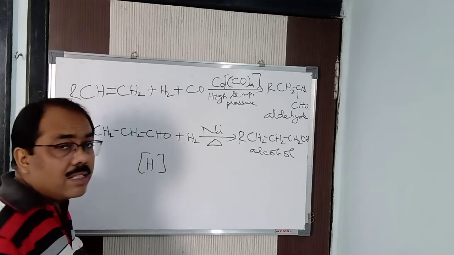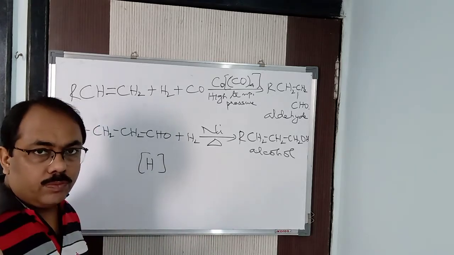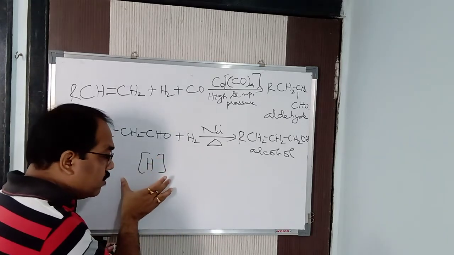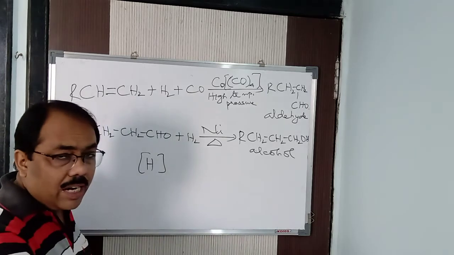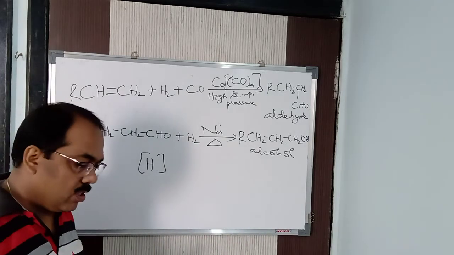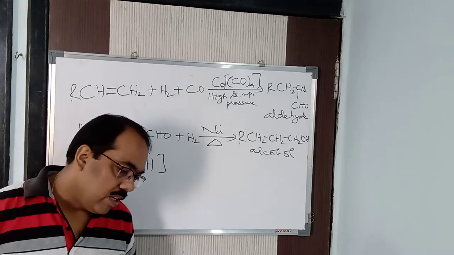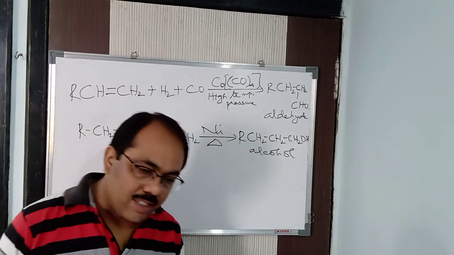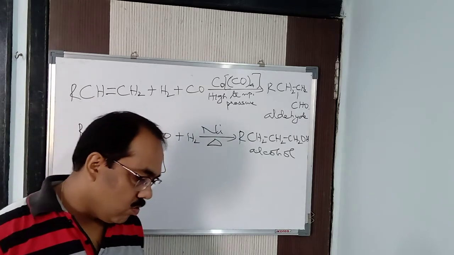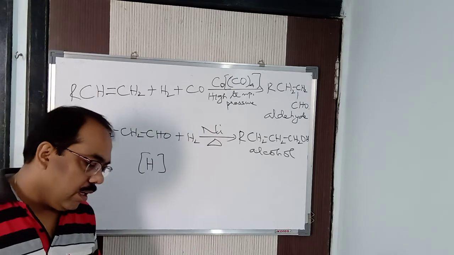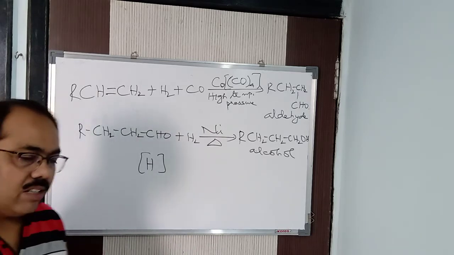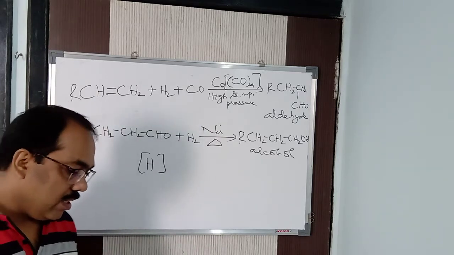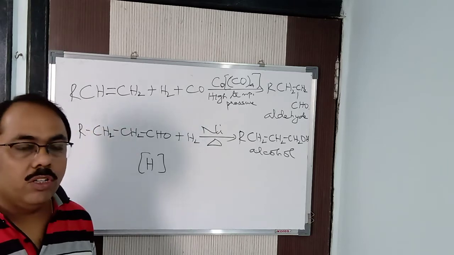It reacts with another nascent hydrogen to form H2. So when zinc granules react with HCl or dilute sulfuric acid, nascent hydrogen is generated, which reacts with further nascent hydrogen to form molecular hydrogen.